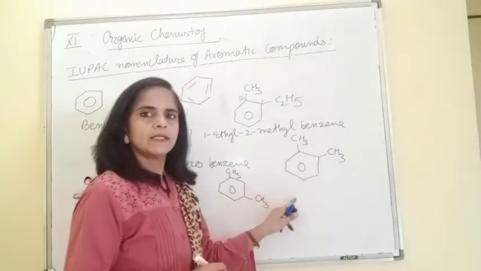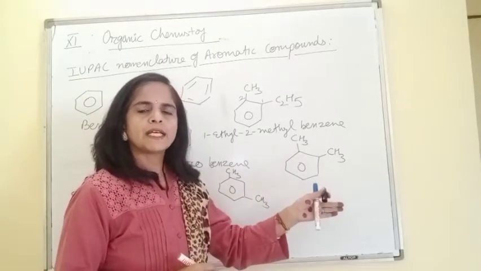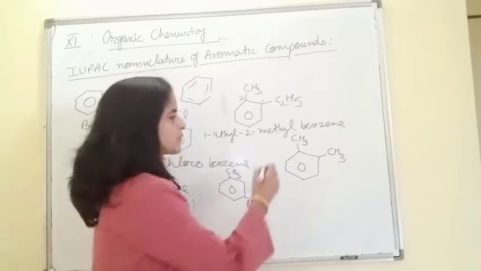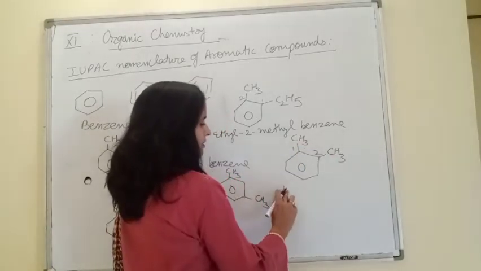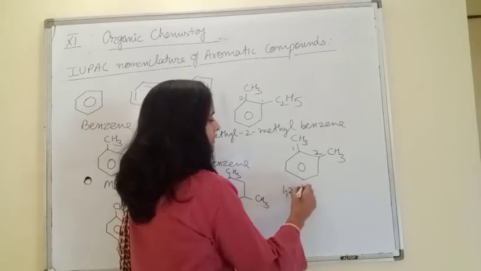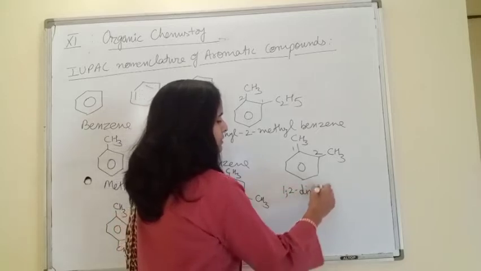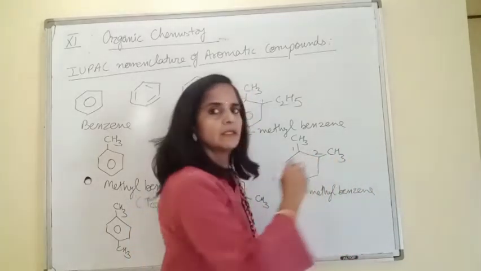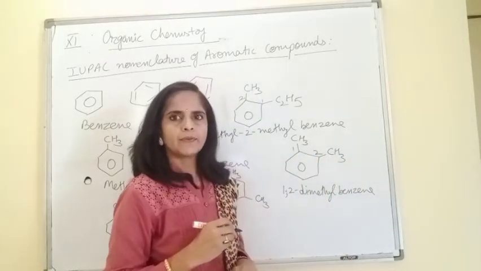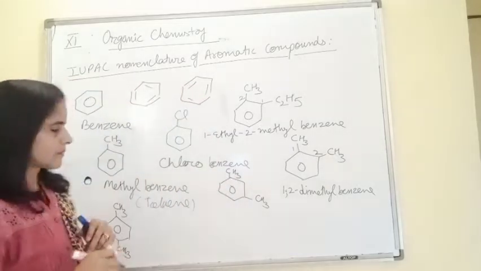Coming to the next one. Both are methyl groups and present at first and second position. So simply we may write 1,2, then for two methyl we write dimethylbenzene. Right, beta?